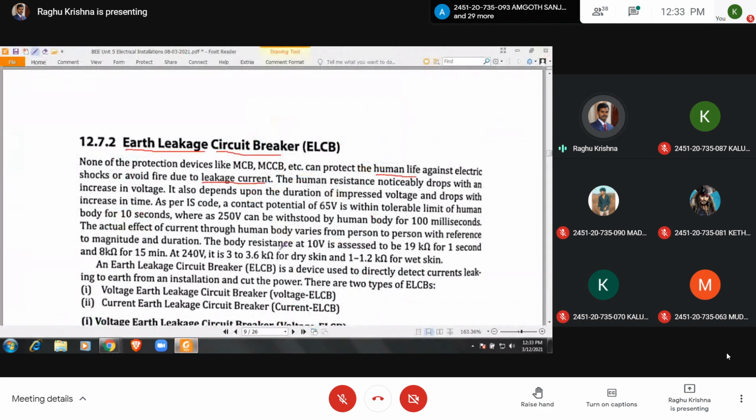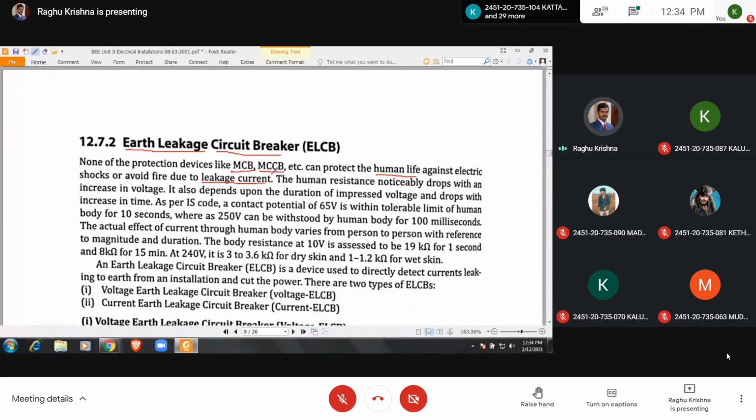Coming to these points, none of the protection devices like MCB, MCCB, etc., can protect human life against electric shocks or avoid fire due to leakage current. If there is a leakage current, protection is not provided by the MCB or MCCB.